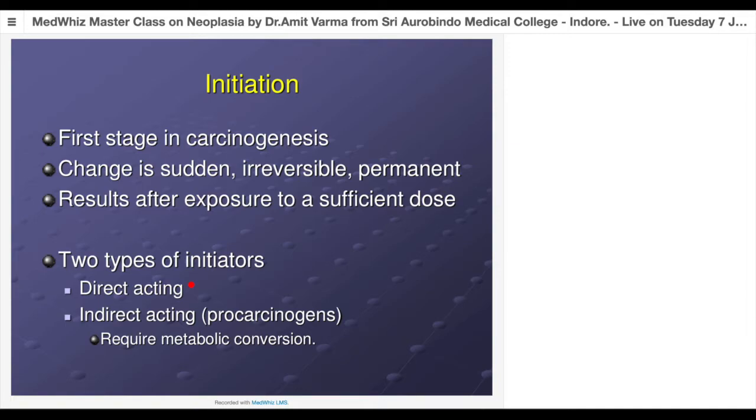Those are called indirect acting. So they require a metabolic conversion. Indirect acting carcinogens' activity to cause cancer depends much upon our metabolic conversion rate. That's why individual susceptibility plays more of a role in indirect acting carcinogens.